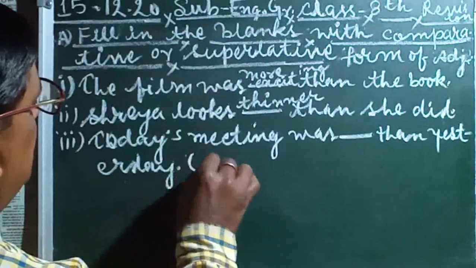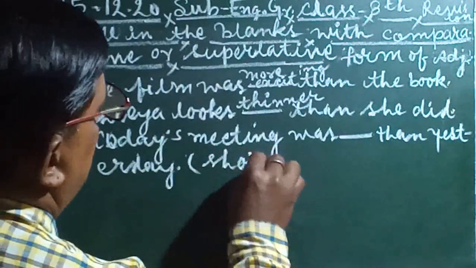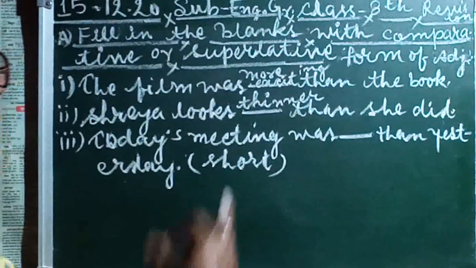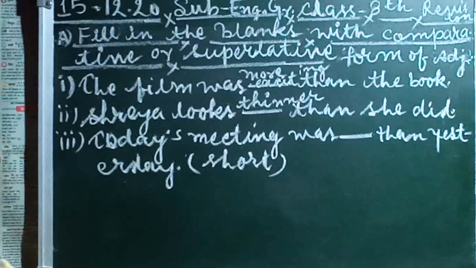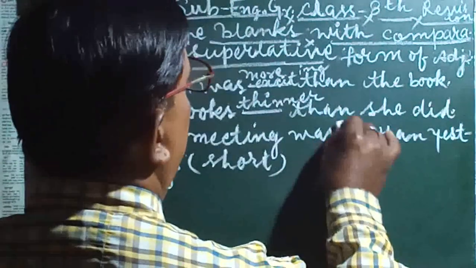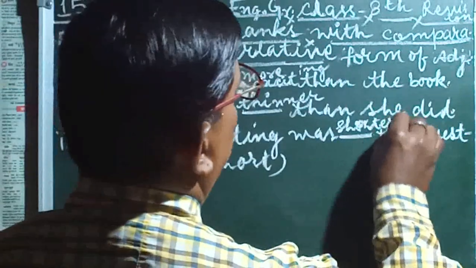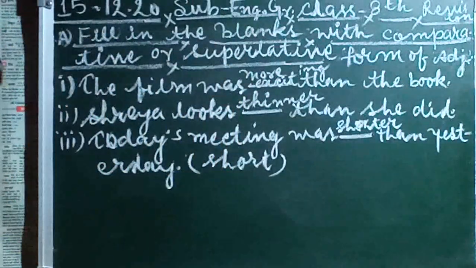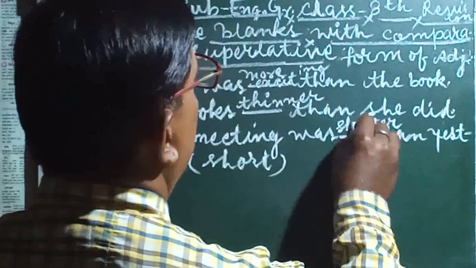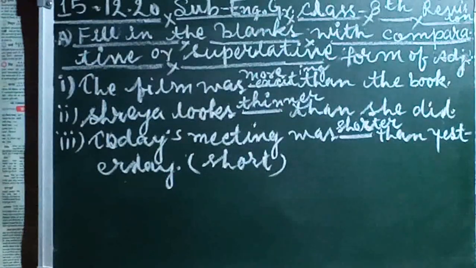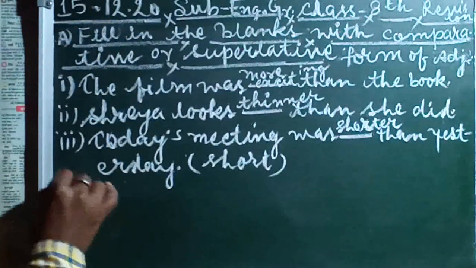In blank there is short. Means as the option there is given here short. And already you know again than has come. So comparative form comes here. So we write here shorter. Shorter than yesterday.